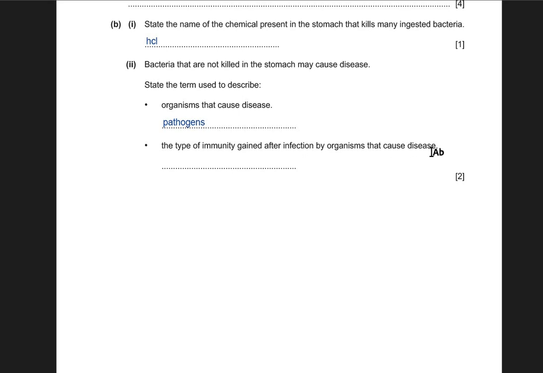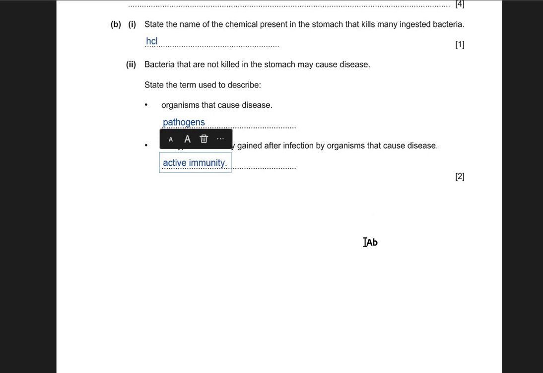All right. Then the type of immunity gained after infection by an organism that causes disease. Always remember that whenever we gain immunity after an infection, it means that we gain the immunity by an immune response. So that form of immunity is known as active immunity. Infection means whenever we are attacked by the antigen, the body creates its own immune response, its own antibodies. It provides us with active immunity.